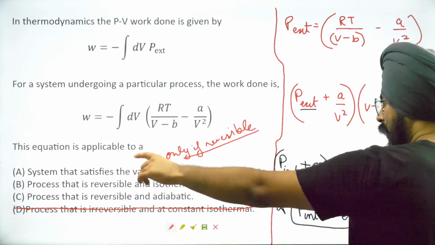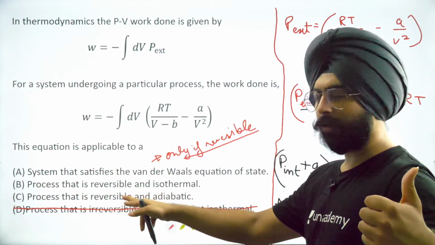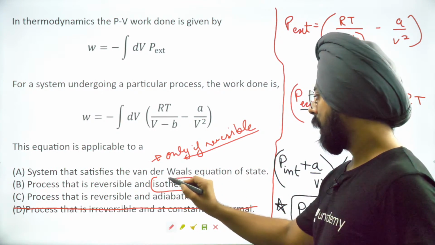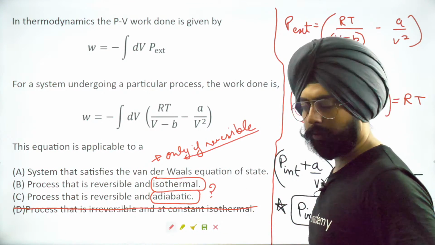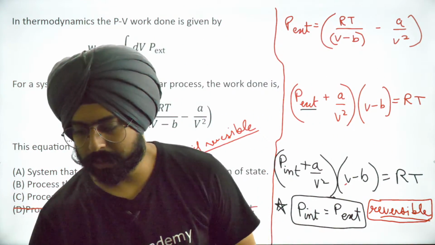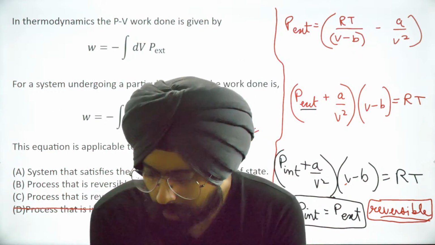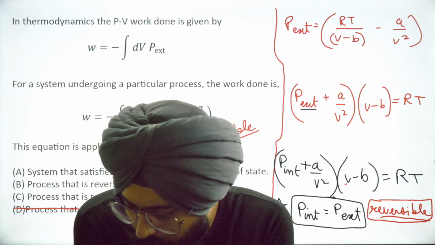Okay. Now what about B and C? B says process that is reversible. C also says process that is reversible. But in one case it says isothermal, and in one case it says adiabatic. Now, which of these should be true? Which of these should be true? Antarjot, what part did you not understand? Can you tell me?